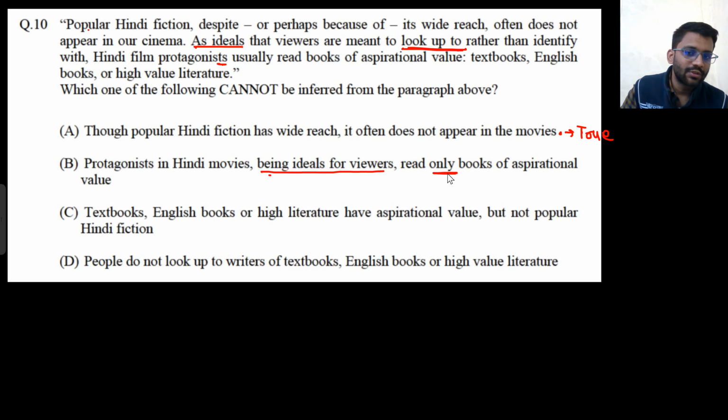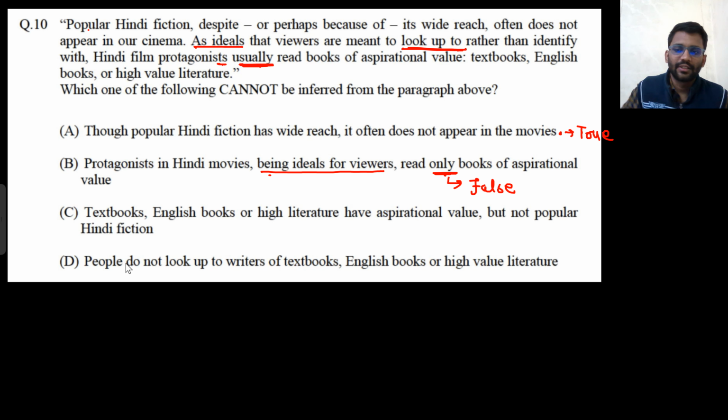Read only books of aspirational values. And here it is written, the Hindi film protagonists usually read the books of aspirational value. So here they are saying only. That means the protagonist can read books other than aspirational value as well. They can read a comic book as well. They can read anything. But here it is written only. So this is contradicting. So here it becomes false. So this can be one of our options.